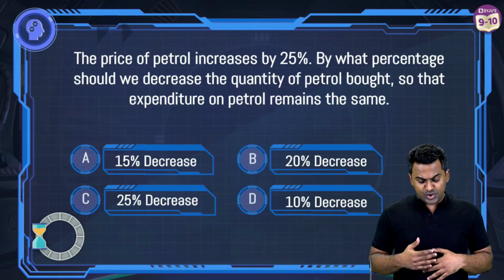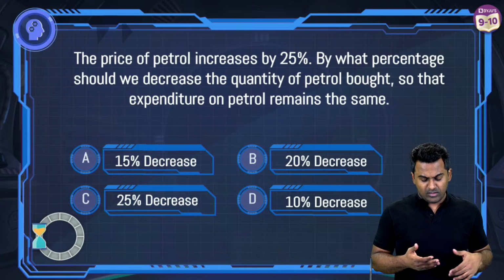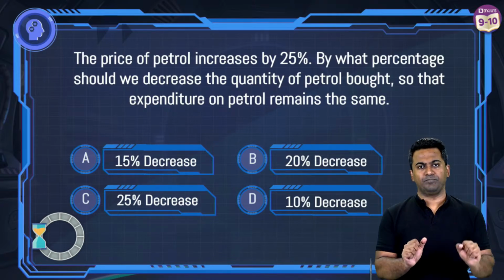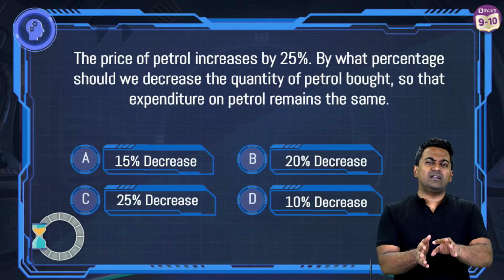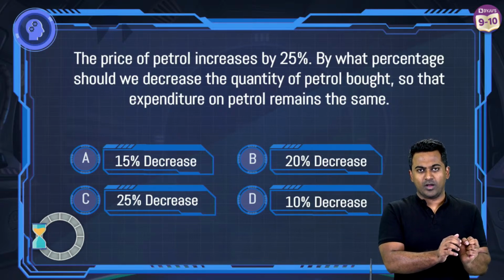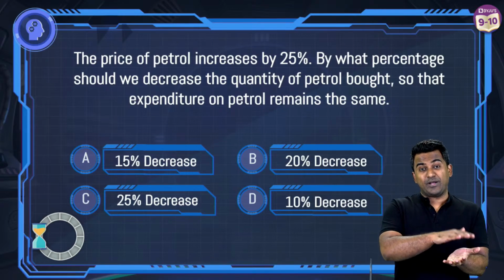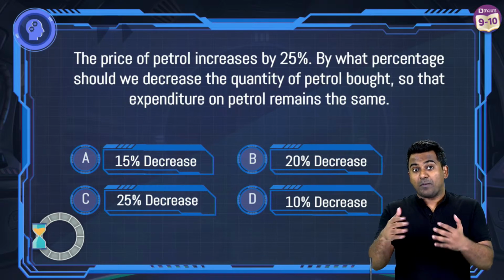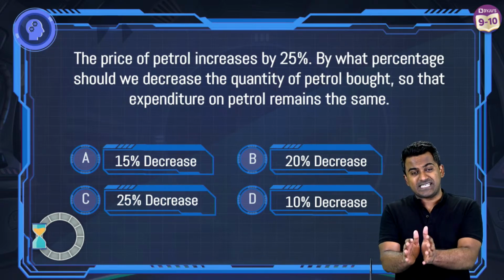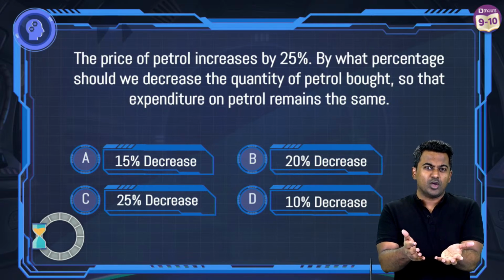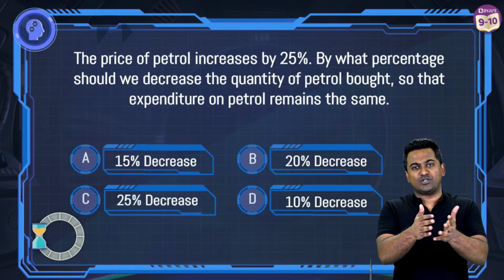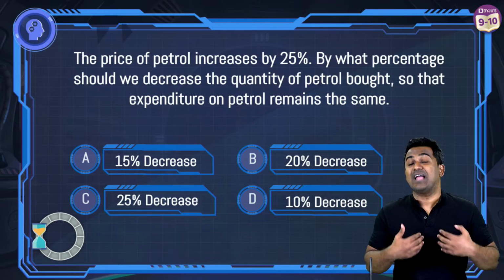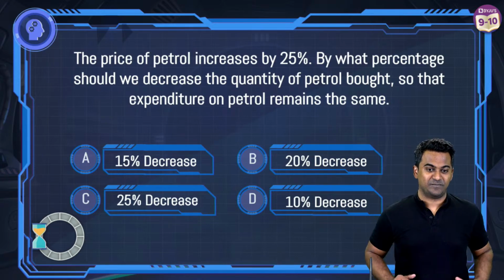By what percentage should we decrease the quantity so that, okay, let's suppose you have a monthly budget. Your monthly budget on petrol is 1,000. And you kept this in mind thinking petrol was 100 rupees. All right, so your monthly budget is 1,000. But petrol now is no more 100 rupees. It has increased by 25%. But your monthly budget on petrol is the same 1,000. So it obviously means what? You will not be able to buy the same quantity of petrol as you bought earlier, right? The quantity of petrol that you buy should come down. I want to know by how much percentage.